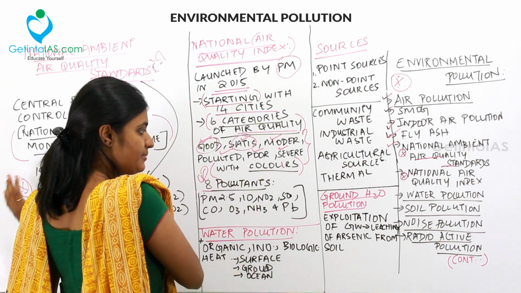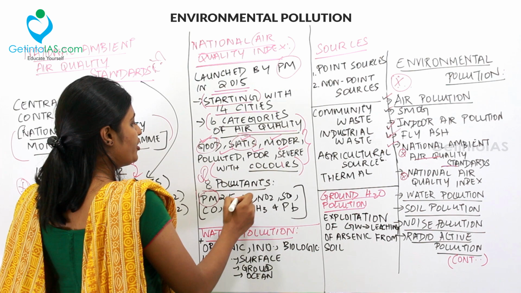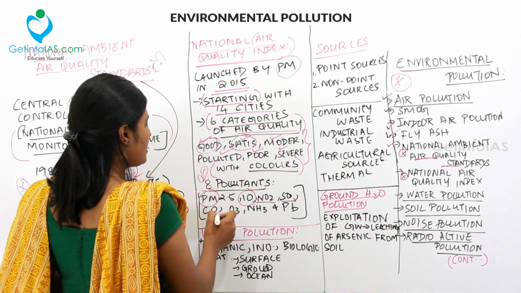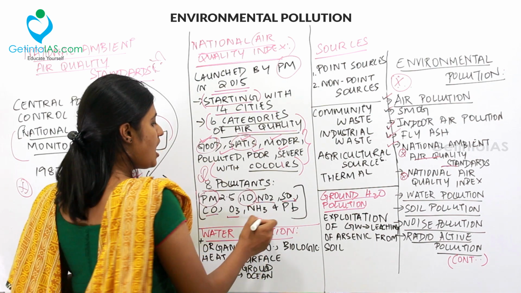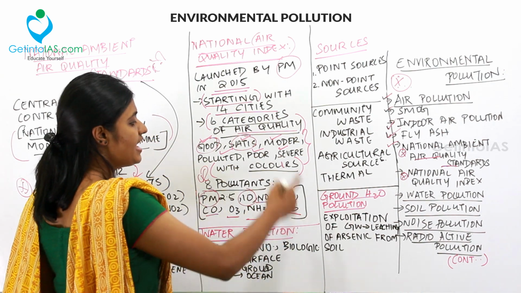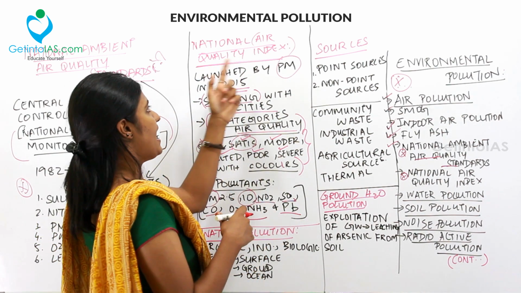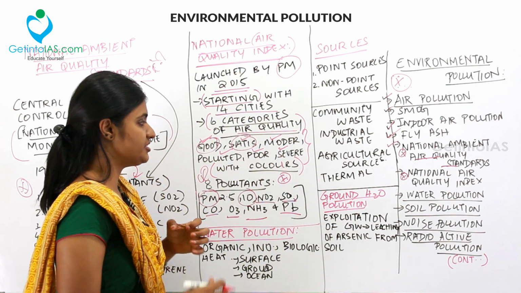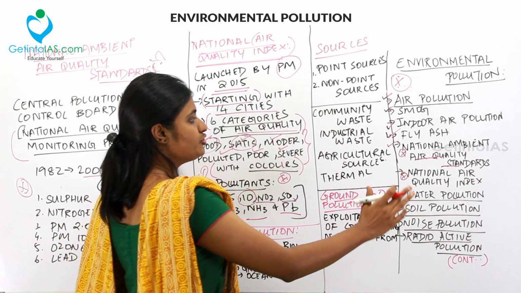All the 8 pollutants are present here also. That is PM 2.5, PM 10, nitrogen dioxide, sulfur dioxide, carbon monoxide, ozone, ammonia, and lead. These are the 8 pollutants under the National Air Quality Index. So this is also a previous UPSC preliminary question. So we're done with air pollution on the whole.